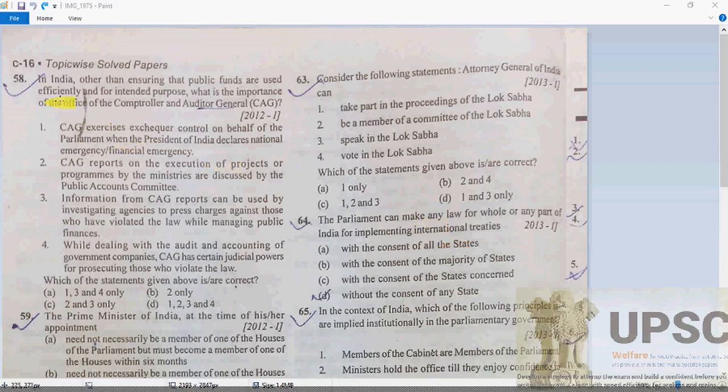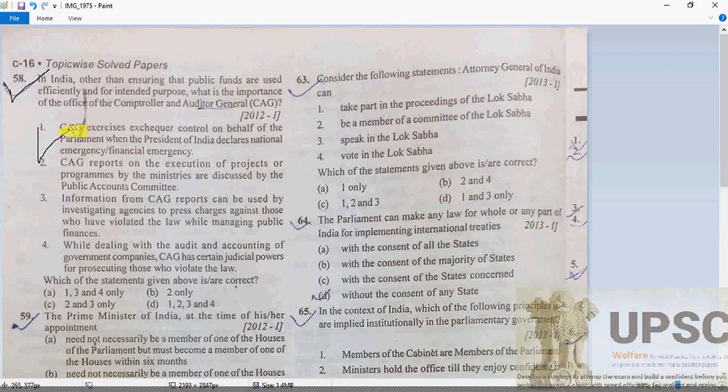See, question number 58. In India, other than ensuring that public funds are used efficiently and for the intended purpose, what is the importance of the office of the CAG?